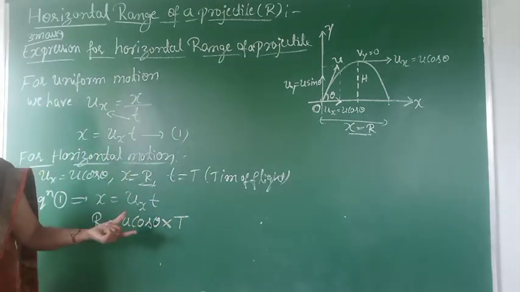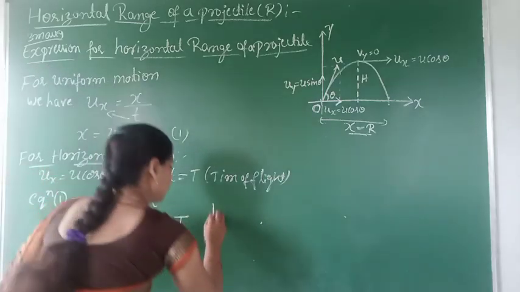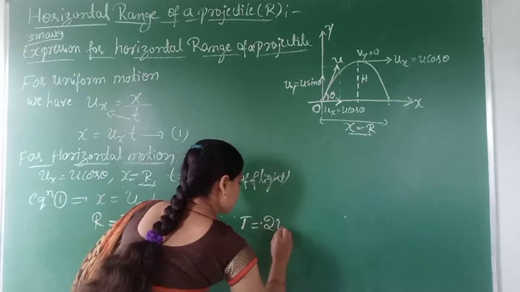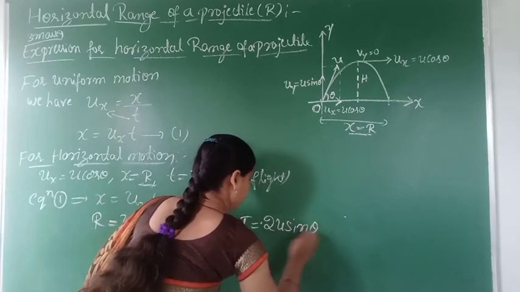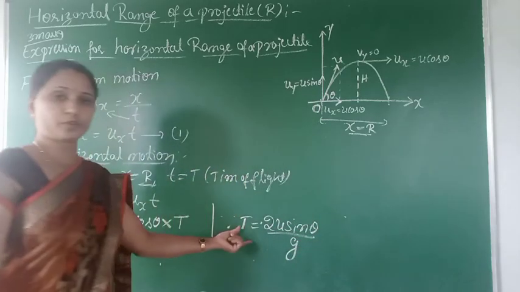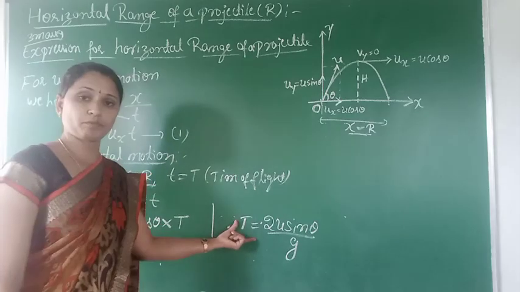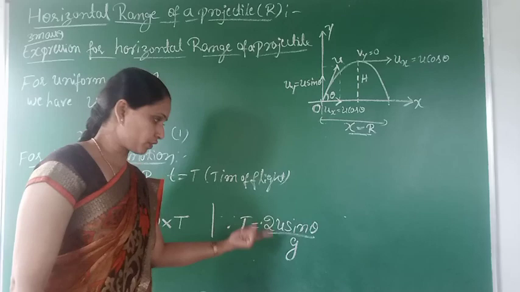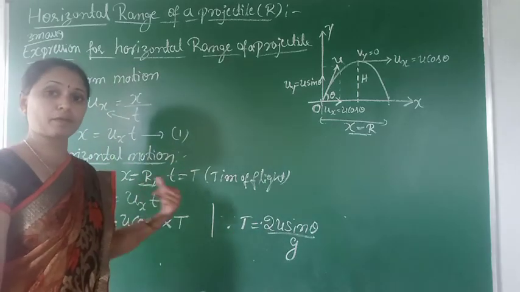Clear? So we already know the time of flight: T is equal to 2u sin theta divided by g. This formula for the total time of flight of a projectile we have already studied in the previous session.